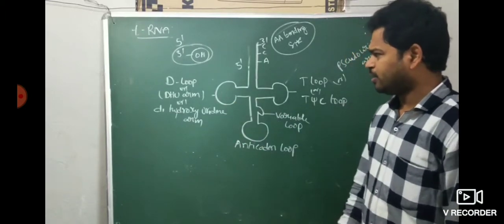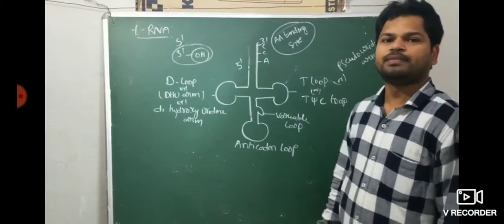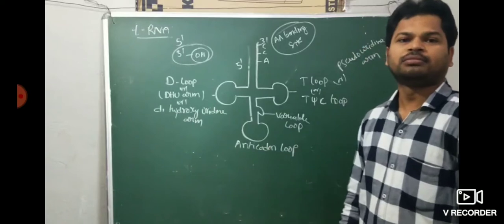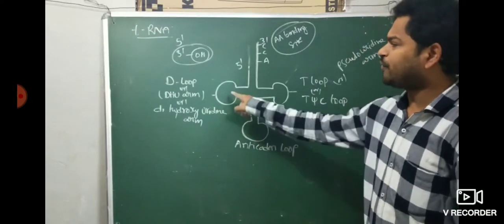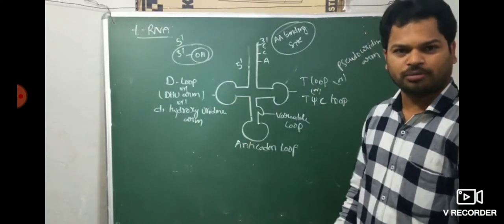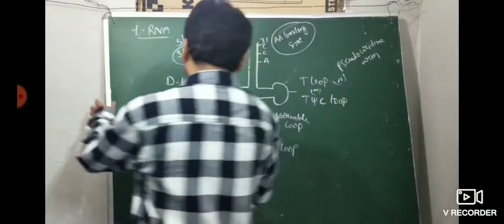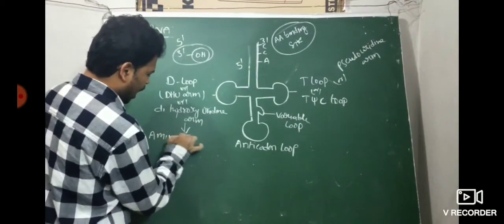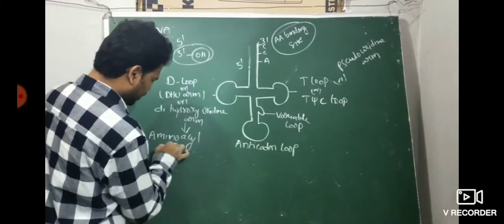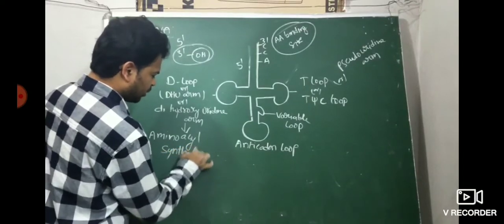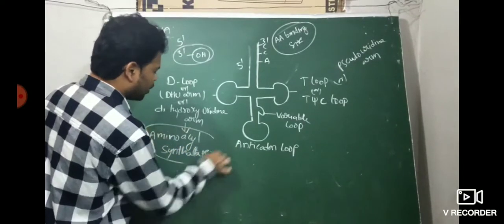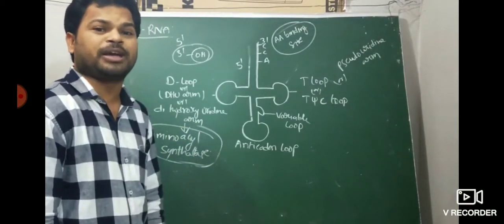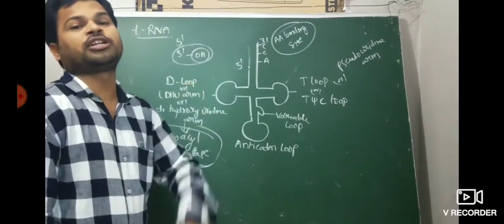Now see first, one by one. The D loop. D loop is also called the DHU arm, or dihydrouridine loop. What is the function of this D loop? The D loop is mainly involved in binding the aminoacyl synthetase enzyme, which is involved in the aminoacylation process during protein synthesis.